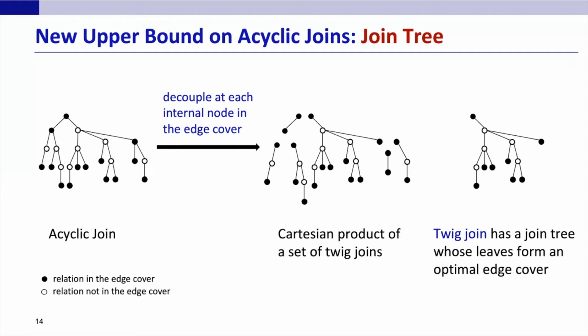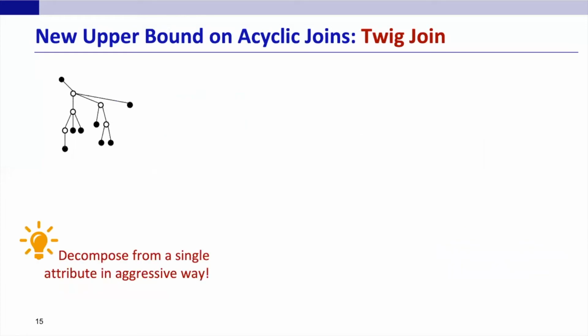Intuitively, we will compute the original join by computing the Cartesian product of those derived twig joins. But how to compute them in order without repeatedly involving a relation multiple times requires some more effort, and the answer can be found in our full paper. Next, let's focus on how to tackle a twig join efficiently.